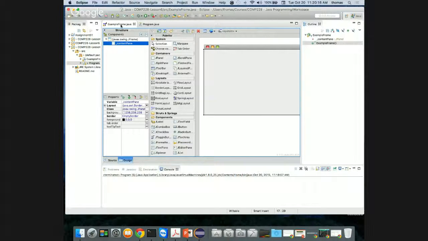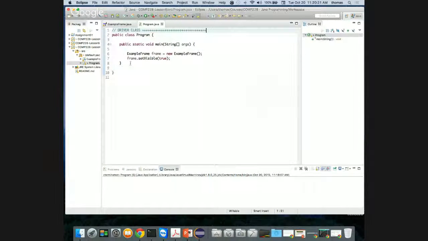Something else we didn't do. In my program.java file, I didn't have any kind of exception handling here. We did have the exception handling piece built in to when I created my example frame code.